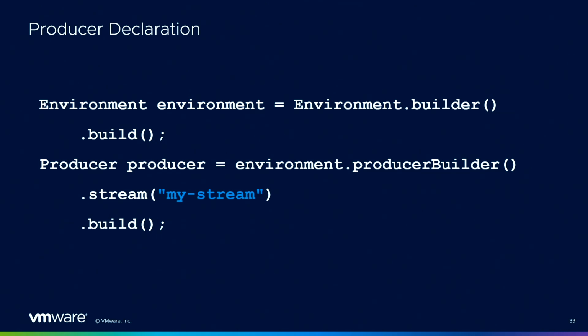The Stream Java client is quite simple to use. You start with an environment instance, which is usually one instance per application, and from it you can create a producer. With the producer, you just have to specify the stream you want to publish to, and that's it. You end up with your producer instance.